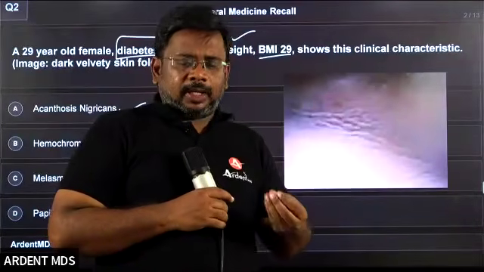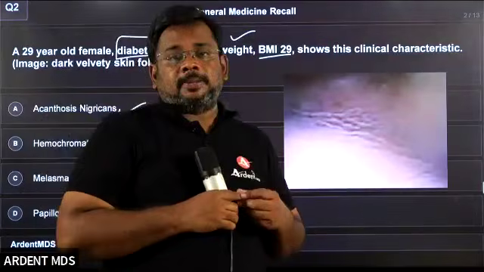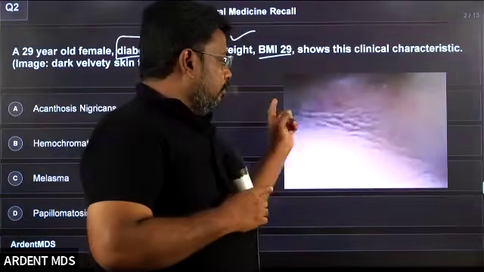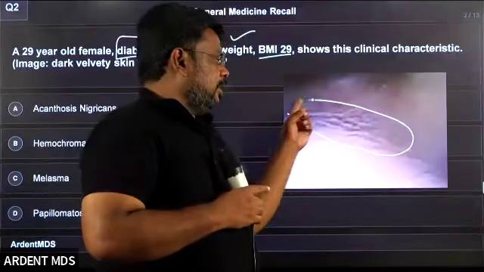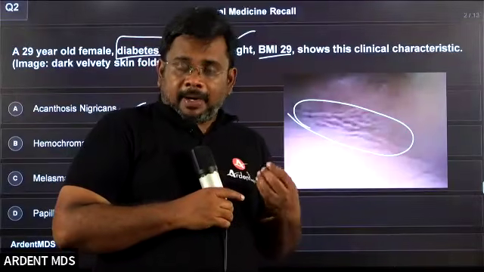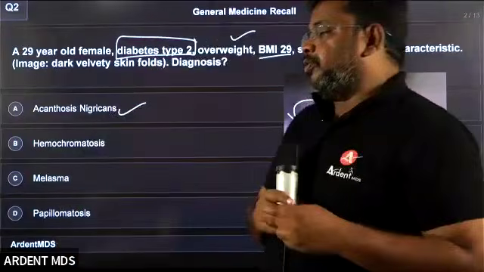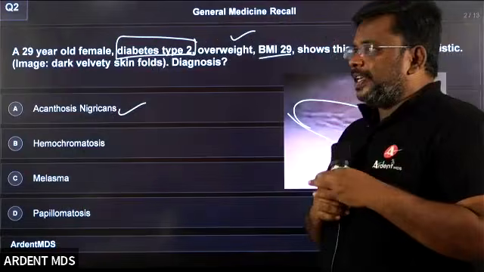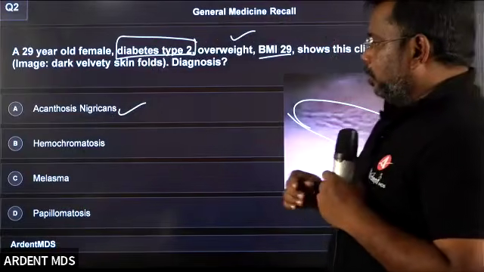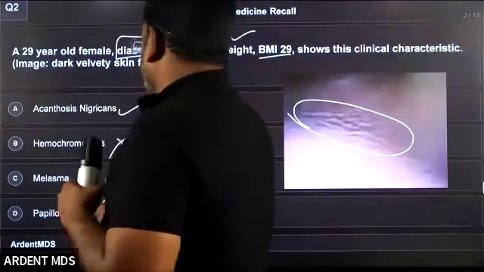So acanthosis nigricans. Nowadays you can see this type of pigmentation even in children, a 10-year-old boy, 12-year-old boy. If parents see this type of acanthosis nigricans in children, 10 or 12 years old, they have to take care immediately and they have to reduce the obesity. So children's obesity, and obviously this is not the answer.